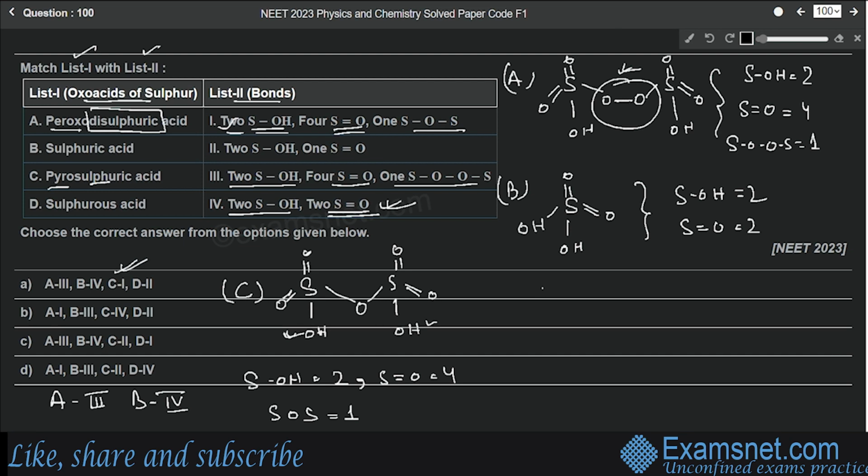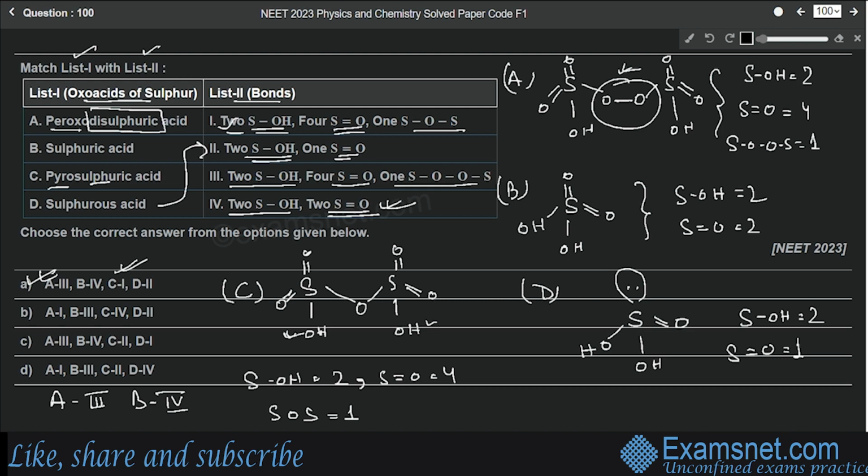And the last one, number D, is sulfurous acid. So let's see the structure. S double bond O, 2 OH will be there, and one lone pair of electrons will be there in sulfurous acid. So how many S-OH bonds? 2. And how many S double bond O? Only 1. So the correct match for D will be number 2: 2 S-OH and 1 S double bond O. That means option A will be the correct answer, isn't it?